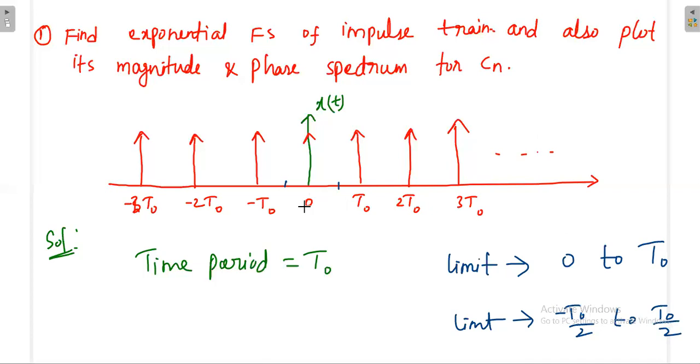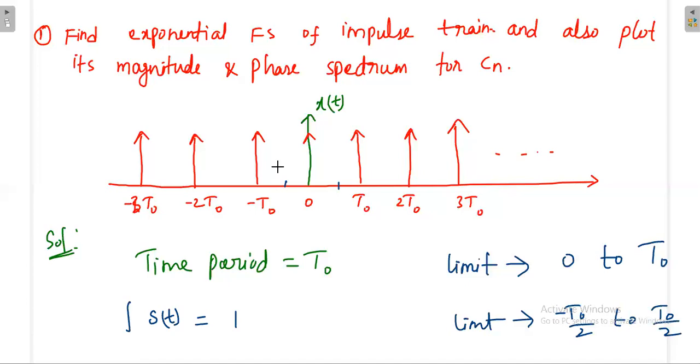Whereas if the impulse is present in the middle, say if you take the limit from minus T naught by 2 to plus T naught by 2, then the impulse is present within the interval. Then we know that whenever the impulse is present within the interval, the integration value is equal to 1. That means the area under that impulse is 1. That's why we will take the integration from minus T naught by 2 to plus T naught by 2 instead of from 0 to T naught.